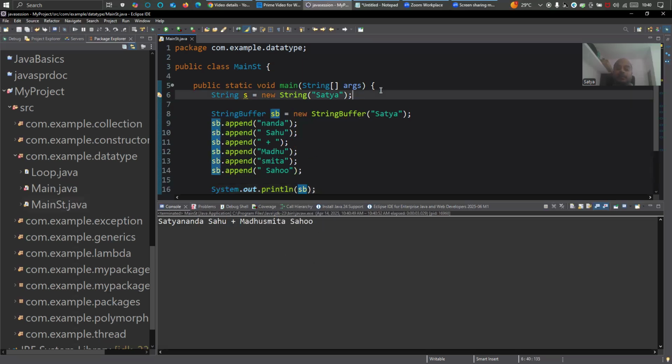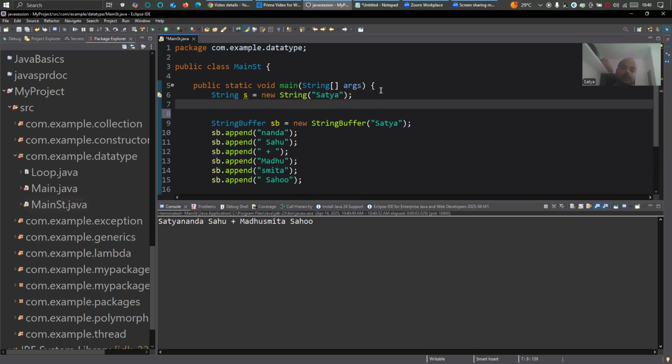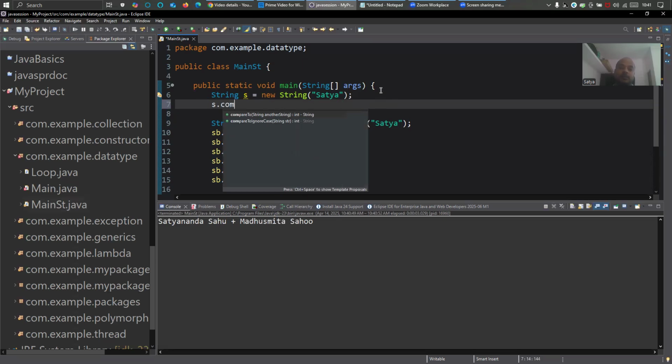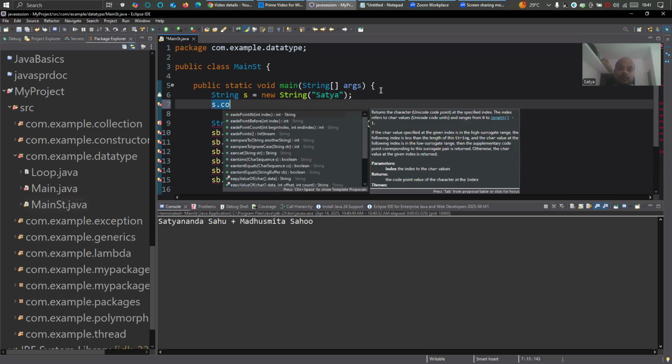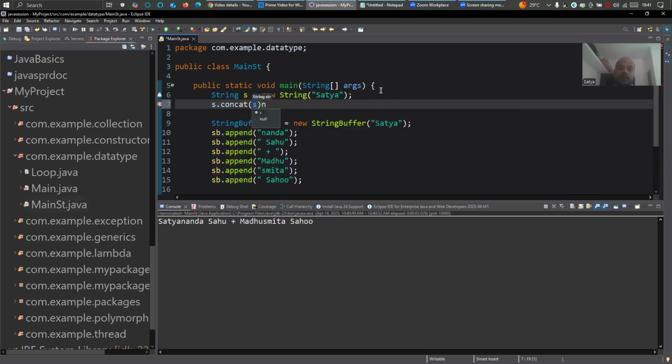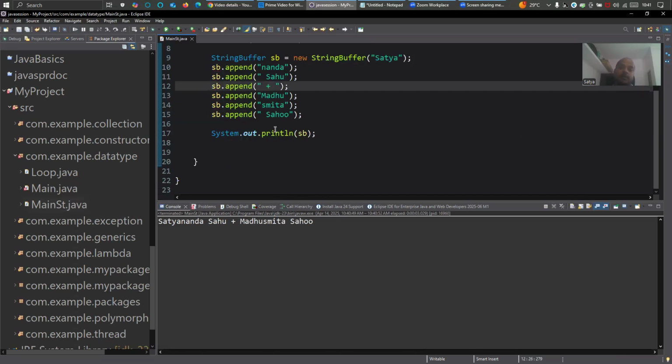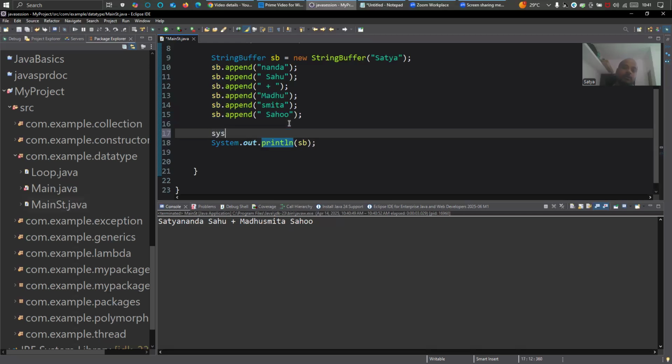But in case of string concatenate, see if I do s dot concat, and here in concat, let's say I'll put double quote s plus Madhu, and I will try to print it just before the string buffer.